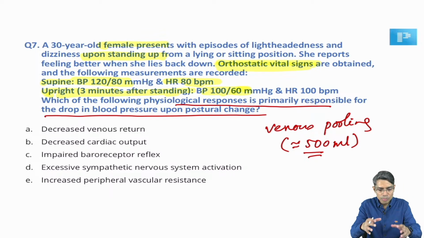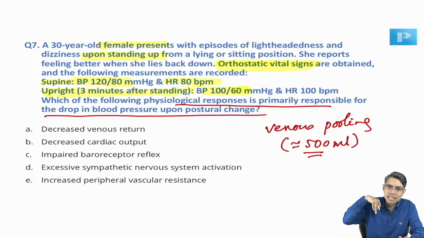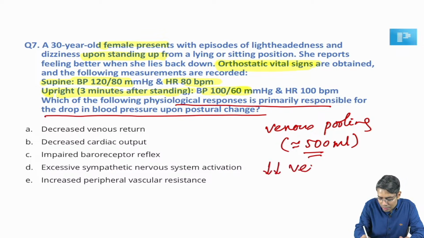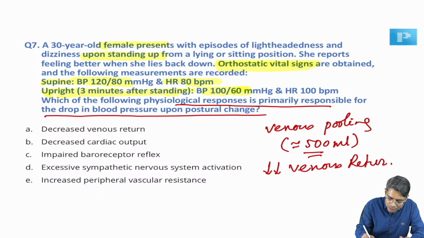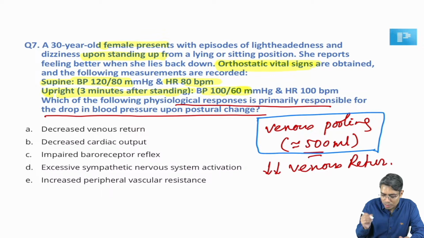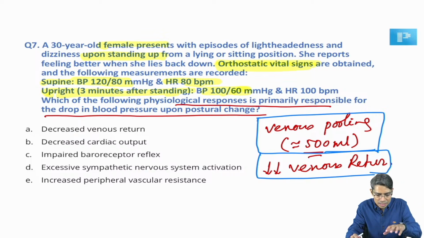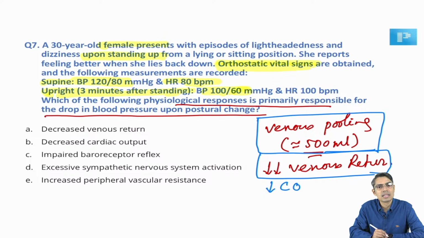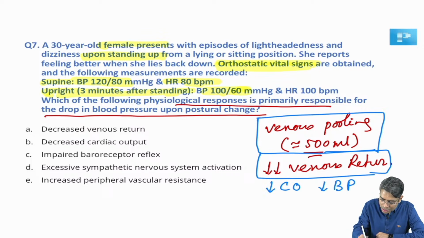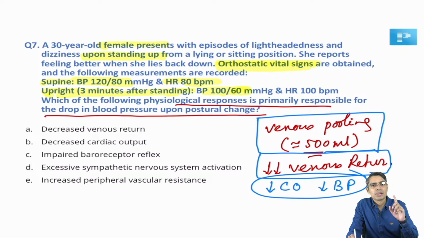Now whenever you pool more blood into the lower part of the body, what will happen? Less blood is going to return to the right side of the heart, so there will be a decrease in venous return because of this pooling of blood. So this is the initiating event. Whenever there is decreased venous return to the right ventricle, the right ventricle is going to pump less blood, means cardiac output will fall. Decreased cardiac output will also decrease the blood pressure. So this is the reason why the blood pressure falls when you change your posture.